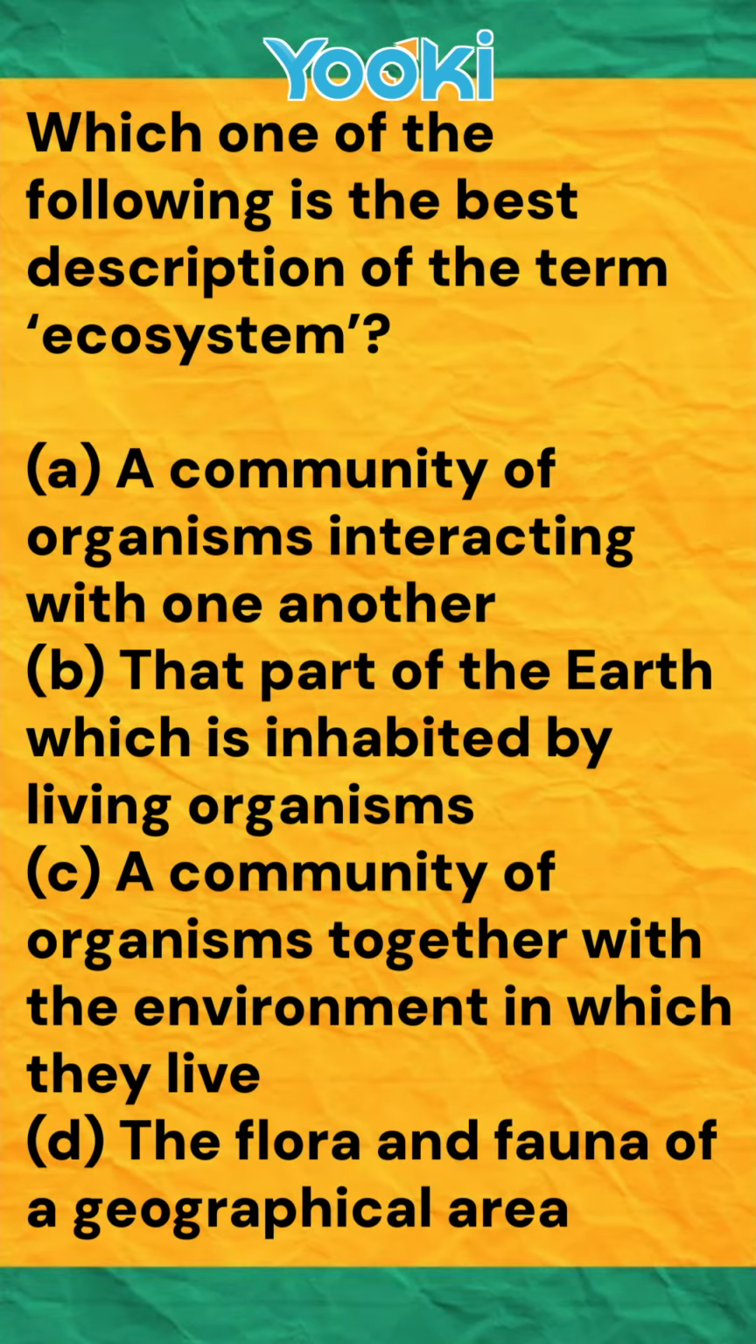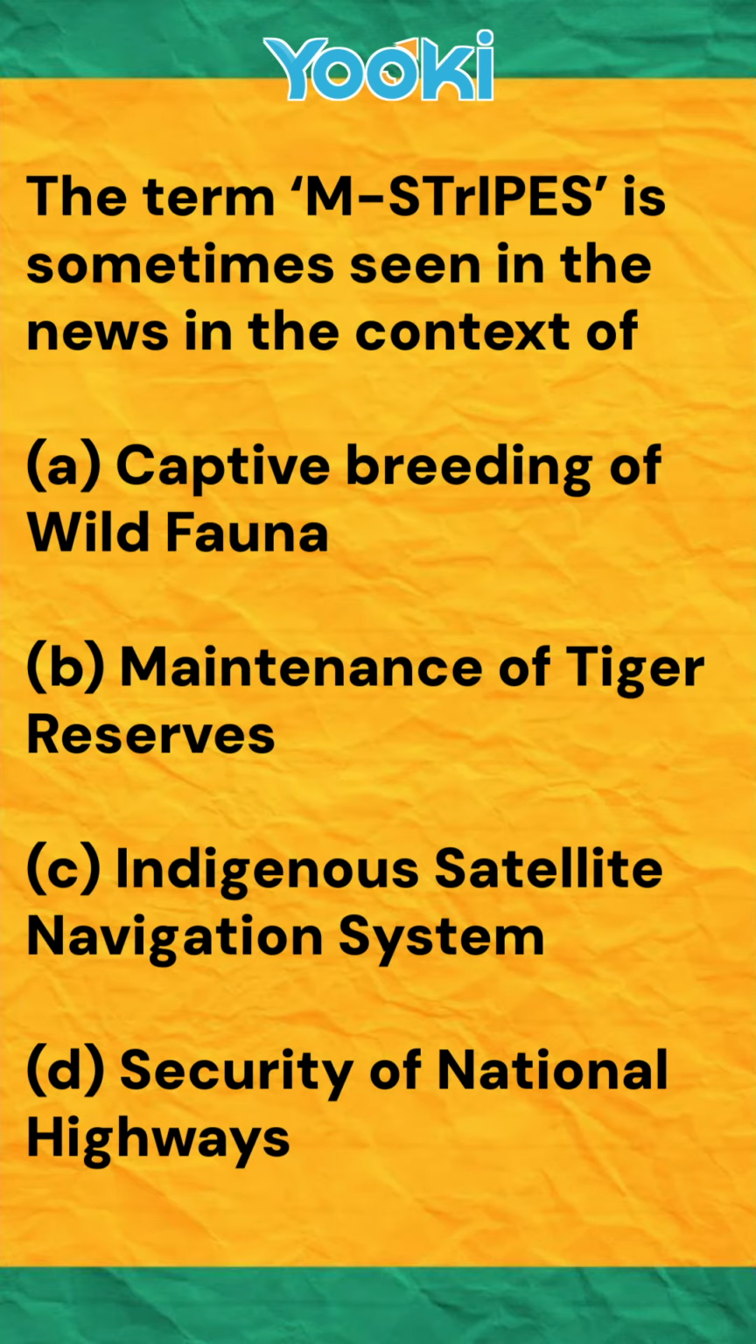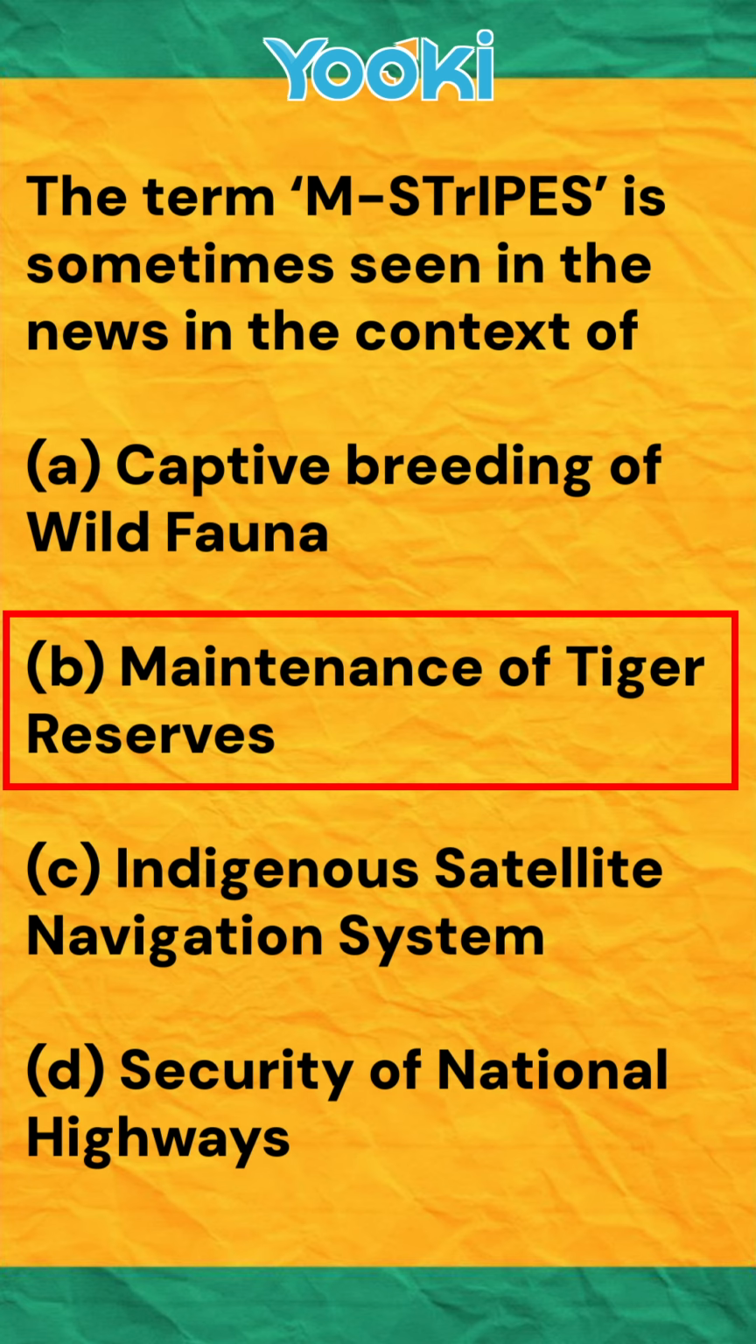Let's move to definitions, which are favorites. The best description of an ecosystem is not just the community of organisms, not just the space they live in. It is specifically the community plus their physical environment. This makes option C correct. Now for a current affairs trick question, look at M-STRIPES. If you're unsure of the word, just break the word down, take STRIPES, and link it to a tiger. That's how you arrive at the answer: the maintenance of tiger reserves.